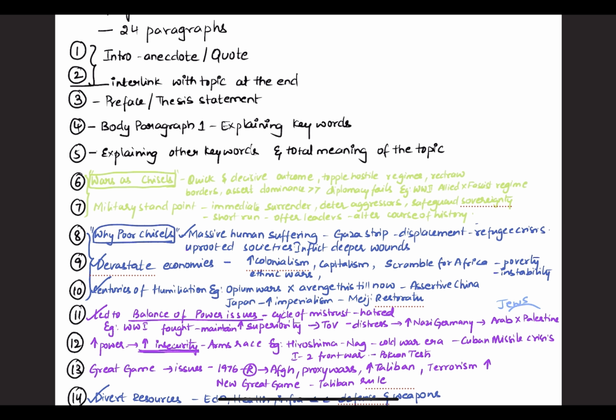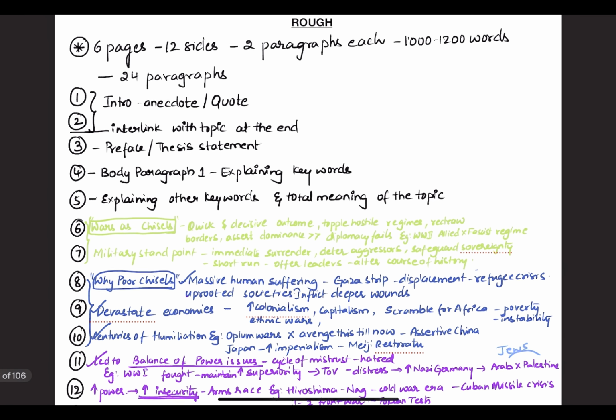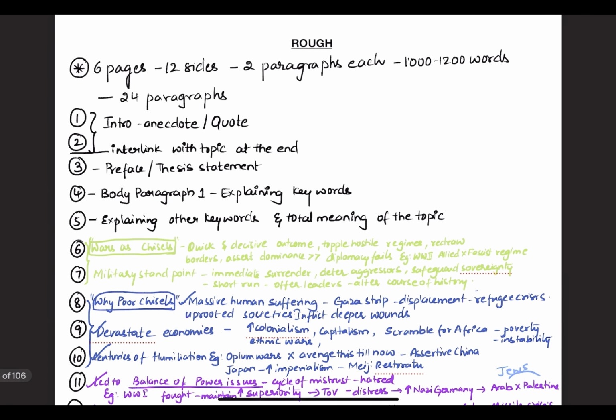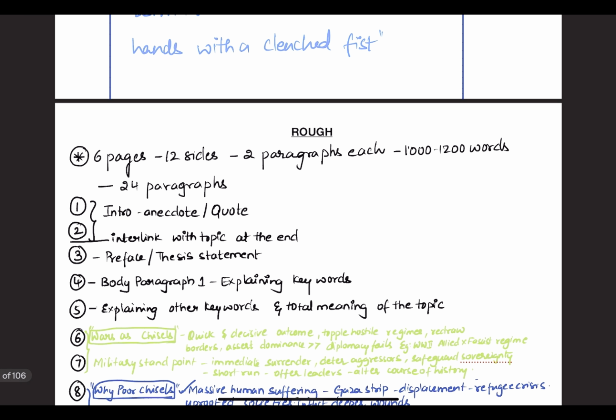Even if the words seem simple, they need further explanation and the total meaning of the topic, because philosophical essays mostly use metaphors. Those metaphors need to be linked with real world issues.